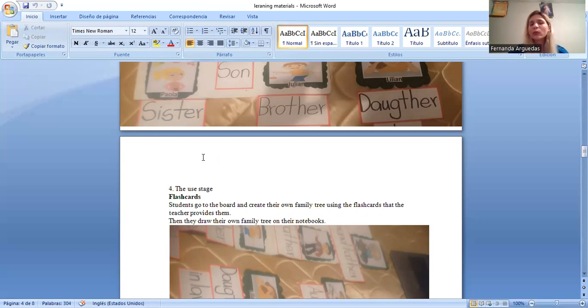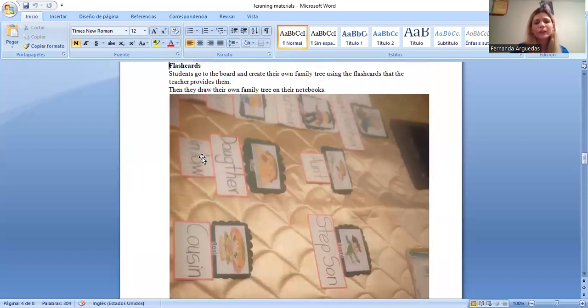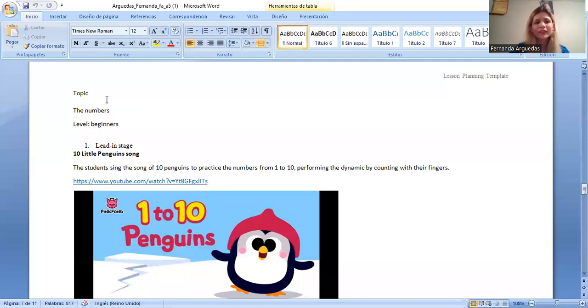their father, their mother, and their sister, they are going to take the pictures that represent these family members and they will introduce their families in front of the class. And at the end, they will draw their own family tree in their notebooks. Now, I'm going to continue with the second set of materials.